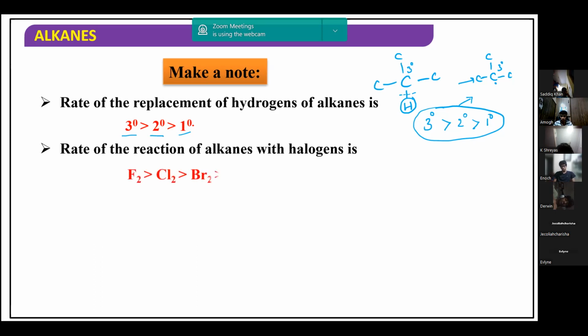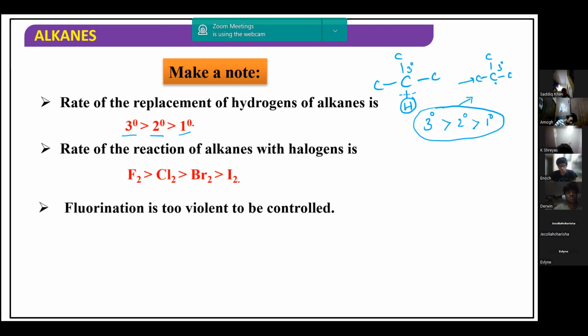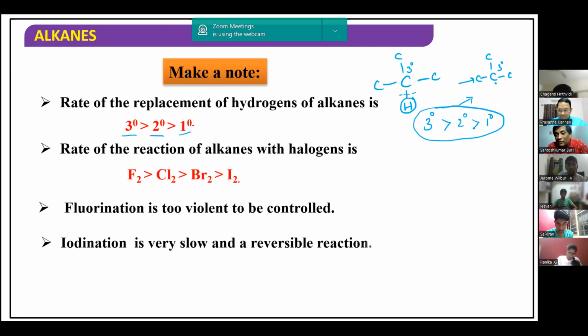But if you take halogens, which halogen is highly reactive? Fluorine is highly reactive. Fluorine actually reacts violently. Therefore, we generally don't carry out fluorination. We generally carry out chlorination and bromination. Fluorination is too violent to be controlled. We can't control it so easily. And iodination is very slow and it is a reversible reaction.